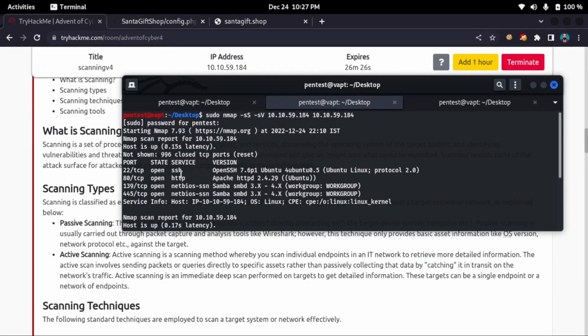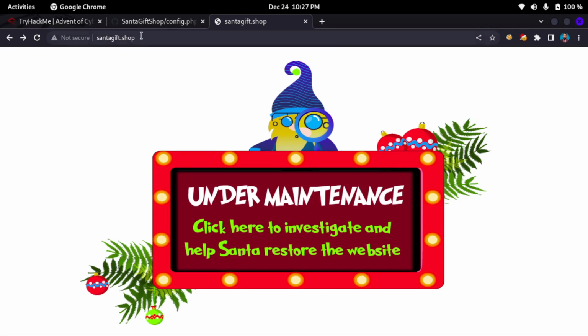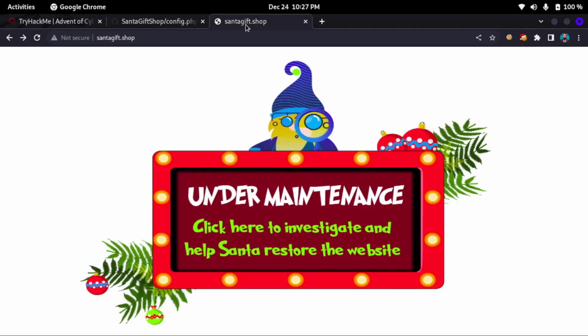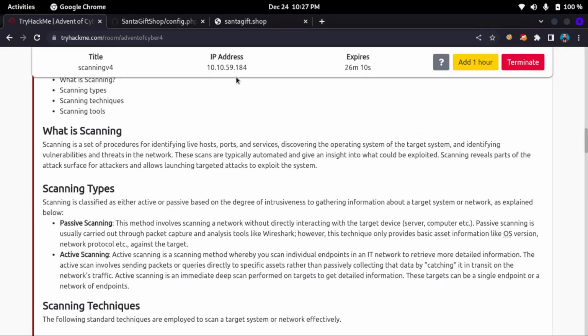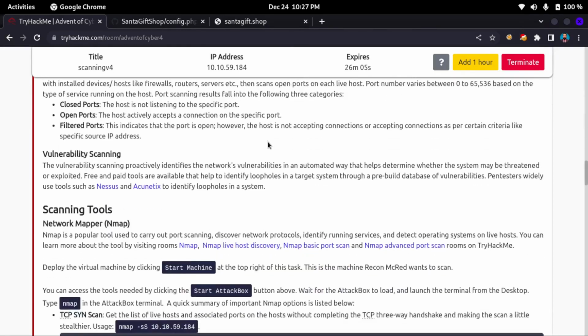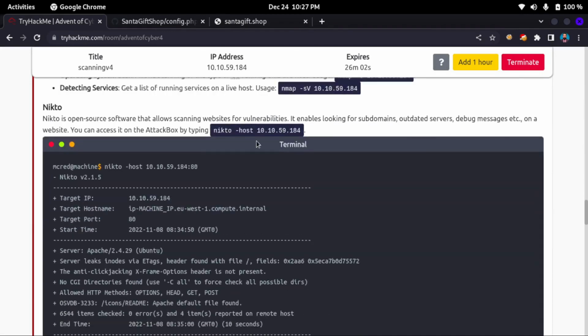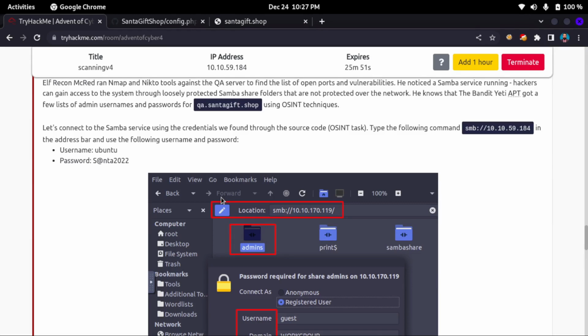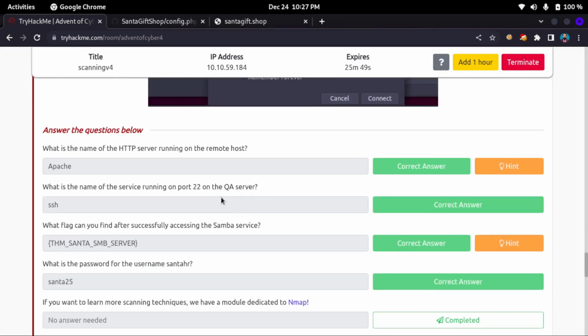You can see this one, SSH, and you can see Apache. There is a web server running here which is actually used to host this web application, or maybe I'm not sure, this is the IP of this machine's website. Anyway, I'm talking about this machine, and after scanning I found that there is a web server, and then I can do port scanning. I can also run Nikto to discover any misconfiguration in the web server, but I will skip this part and go directly to the questions.